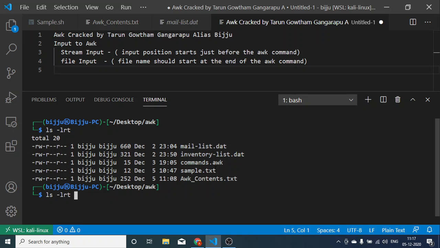For the stream input, we can use a pipe, and the data that we are inputting should start just before the awk command. Let's see. awk, I want to just print $4.